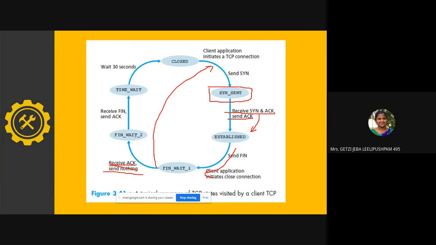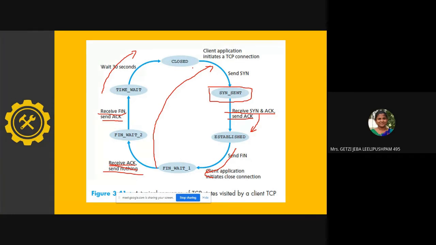Okay, it also waits for the finish from the other side. So it receives the finish and sends the acknowledgement. After it receives the finish, it will send the acknowledgement and wait for 30 seconds and then close the connection with the server. Okay, this is what happens on the client side.